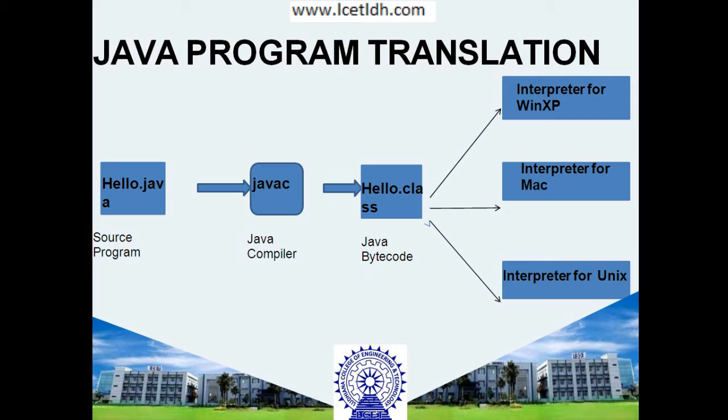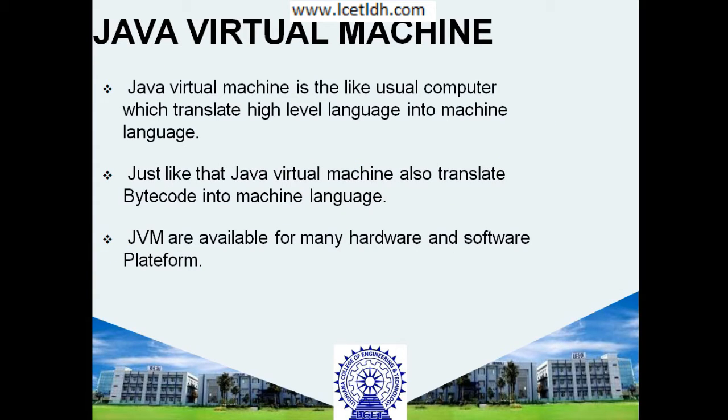Then you compile that program with the help of the Java compiler, that is javac. Then your source program will be converted into bytecode, and that bytecode you can run on any operating system, whether it's Windows, Mac, or Unix. It's all up to you. Now moving to the next topic, which is the Java Virtual Machine.